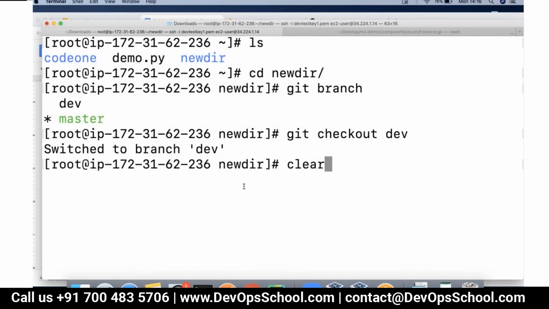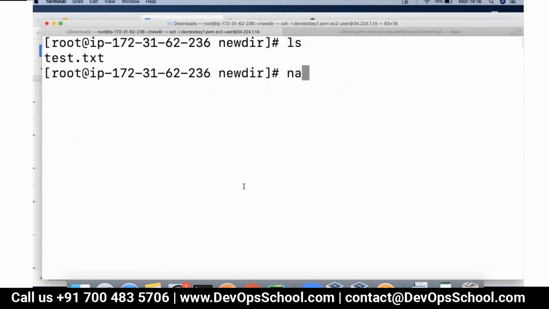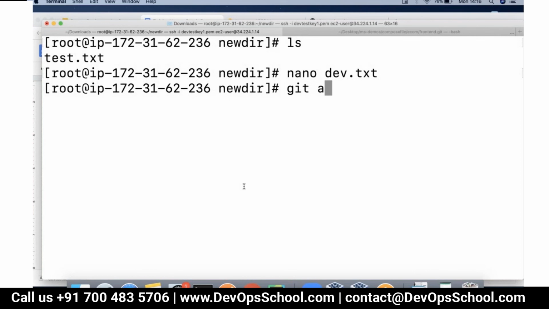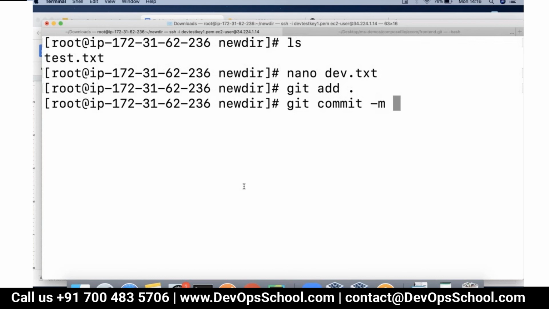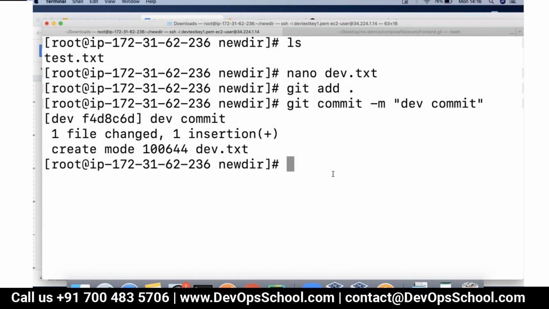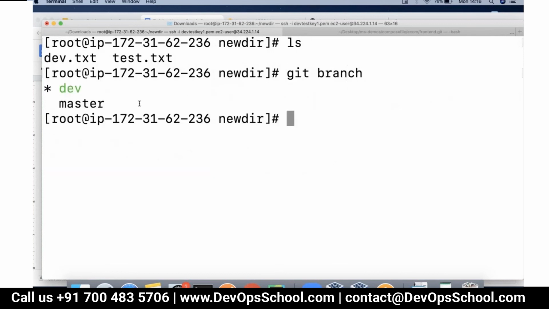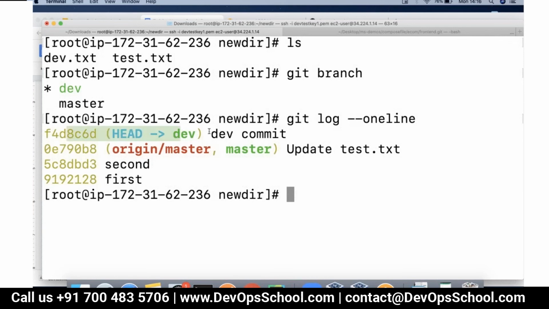Now once you are on the dev branch, let's say you have created a file called dev.txt, and you write a line into it, and you did git add dot, and you did a commit. Commit is done. Now notice here, when we do git branch, you can see we are on the dev branch, and if you do git log --oneline, the commit is done in dev.